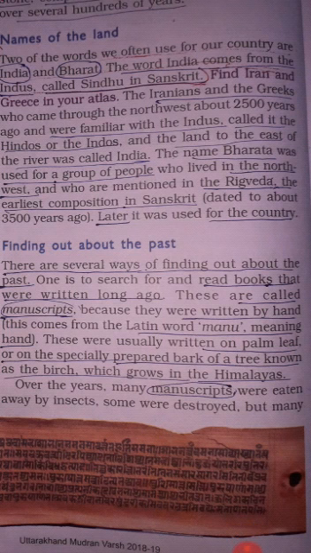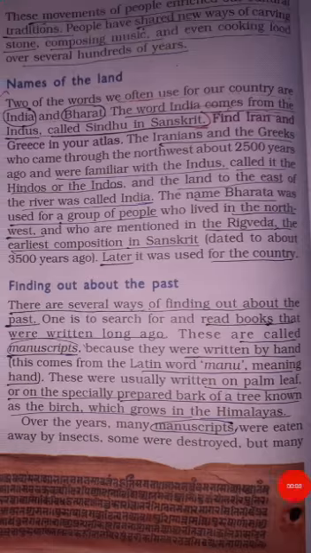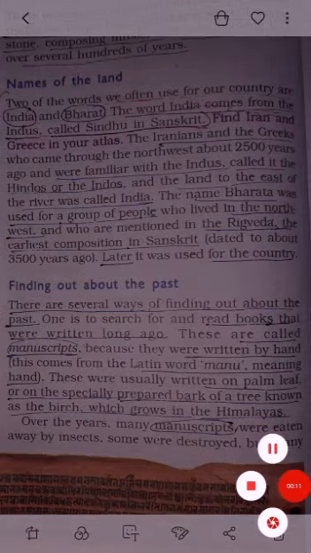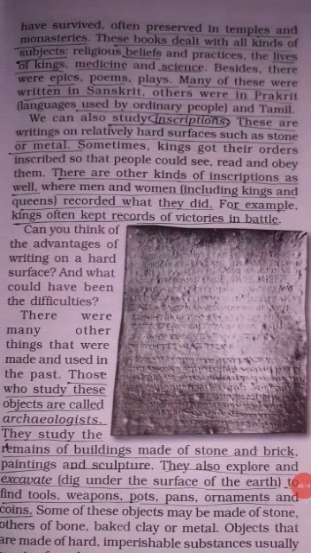What are manuscripts? These were handwritten writings, written on the palm leaf or on the specially prepared bark of a tree known as birch, which grows in the Himalayas. Over the years, many manuscripts were eaten away by insects. Some might be destroyed, and some were preserved in the temples and monasteries.